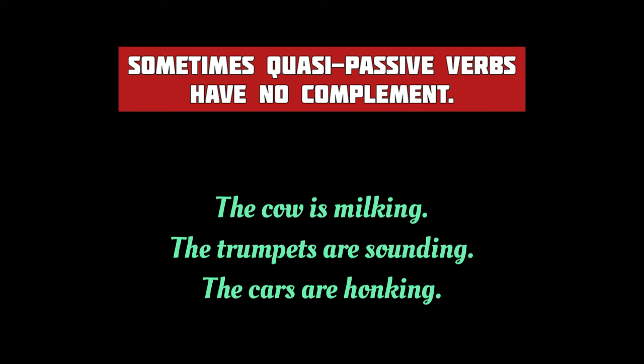Sometimes there are no adjectives or adverbs after quasi-passive verbs. I mean, they take no complement after them in the sentence. For example, in the sentence, the cow is milking, the quasi-passive verb milking has no adjective or adverb after it. It means the cow is being milked. In the next sentence, the trumpets are sounding, the quasi-passive sounding has no complement. Similarly, in the sentence, the cars are honking, the quasi-passive verb honking is not followed by an adjective or adverb.